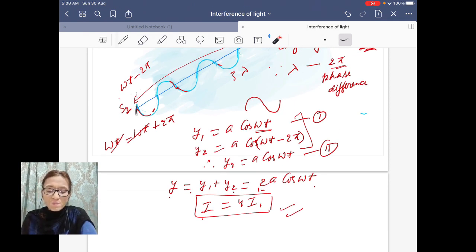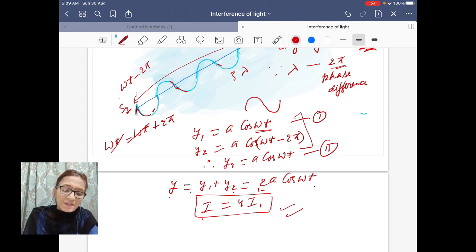Now when you use the principle of superposition, the resultant displacement will be equal to the sum of displacements due to the two waves, two disturbances. Y1 plus y2 is equal to 2a cos omega t, and again you get the resultant intensity equal to 4 times the intensity due to a single disturbance.